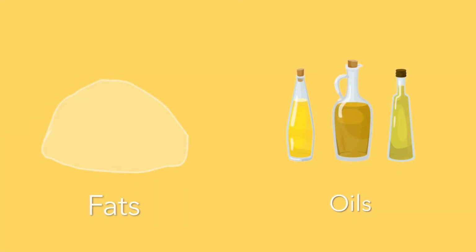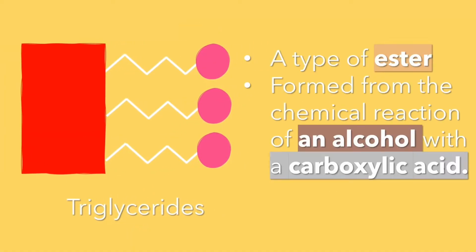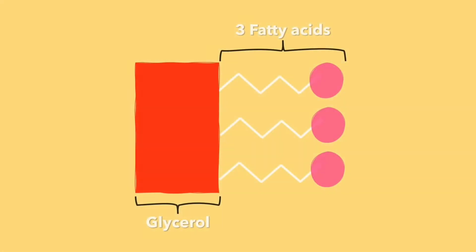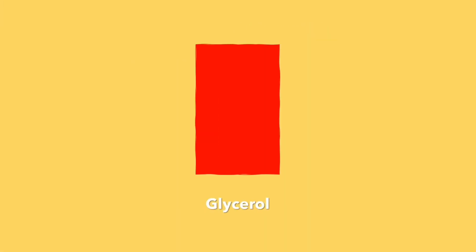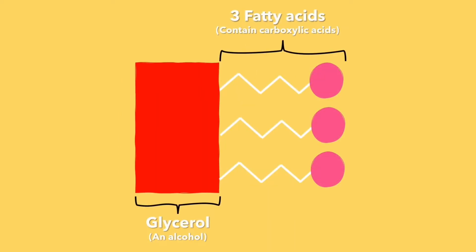Fats and also oils are triglycerides. Triglycerides are a type of ester formed from the chemical reaction of an alcohol with a carboxylic acid. So now let's have a look at the components of triglycerides. Glycerol is a type of 3-carbon alcohol that contains 3 hydroxyl groups. Meanwhile, fatty acids contain a carboxyl group. Now, it makes sense, right, why triglyceride is a type of ester.